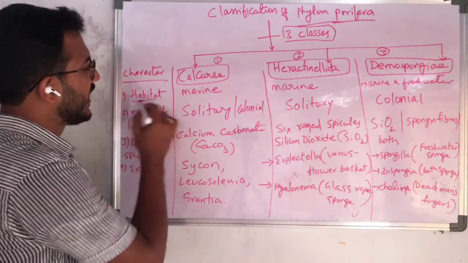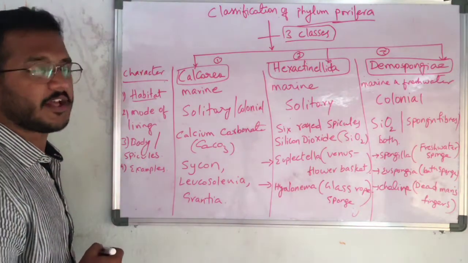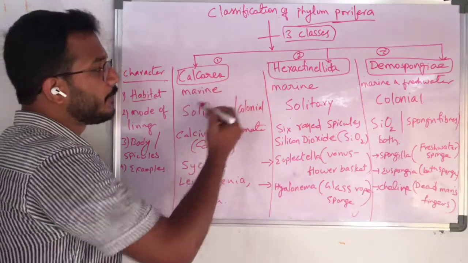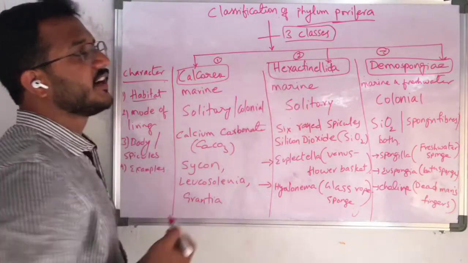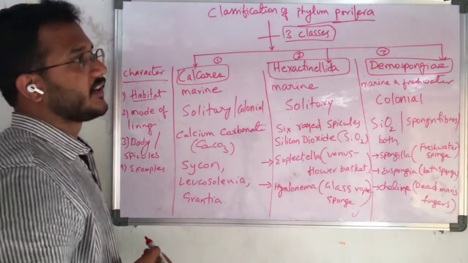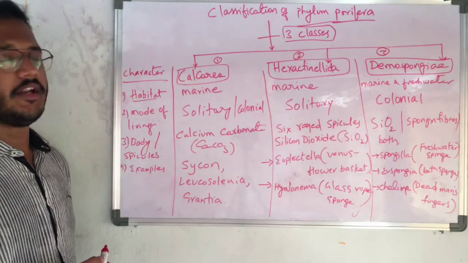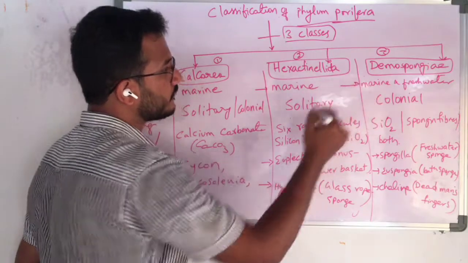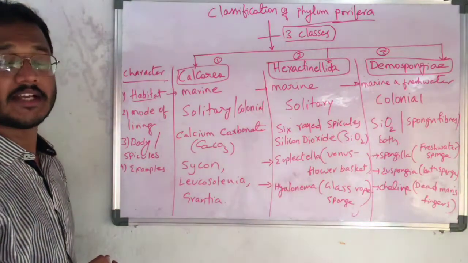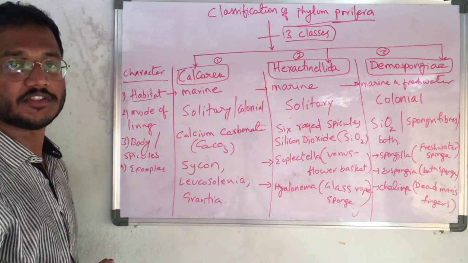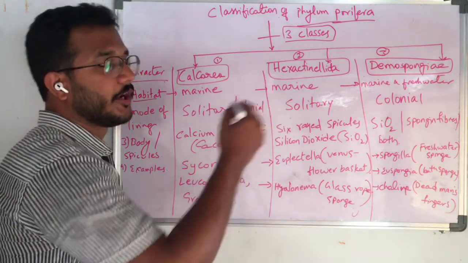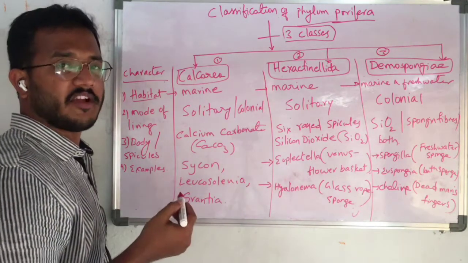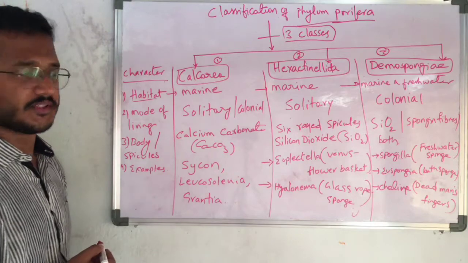So the first character is habitat, that means the address, where they are present. Calcarea are completely present in marine habitats. Hexactinellida are also completely marine, but Demospongiae are present in marine and freshwater habitats. As we discussed, the Potamolepidae and Spongillidae families belong to Demospongiae because they are the only families present in fresh waters.